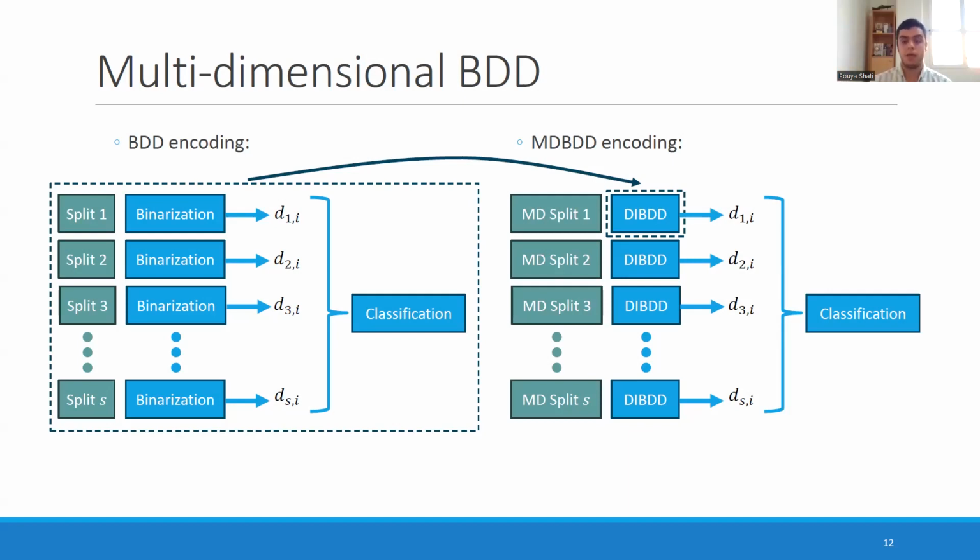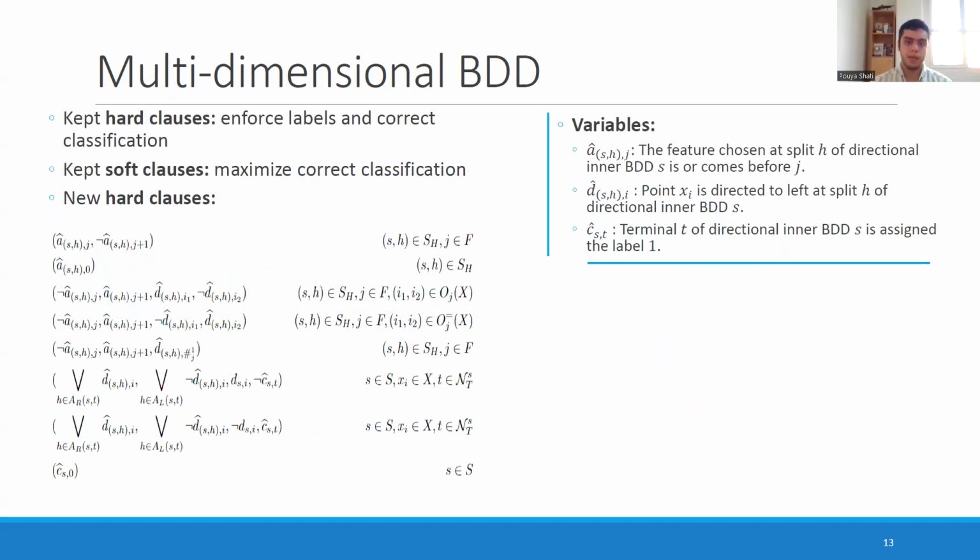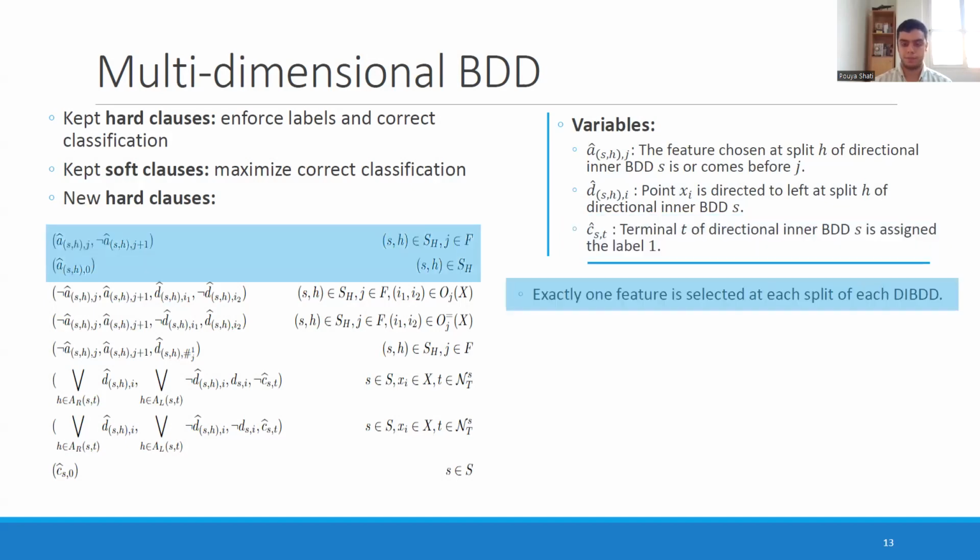And after we do that, we need to have a layer on top that basically takes care of the classification techniques. It makes sure what happens to each point at each step and whether the points are being correctly classified and so on. So again, here it looks a bit more complicated, but it's all the stuff that we already had before. The hat versions of the variables are basically the same variables, but right now they're being used for inner BDDs. So we have variables for feature selection, for what happens to each point, whether it's being directed to left or right, and for choosing labels at the leaves.